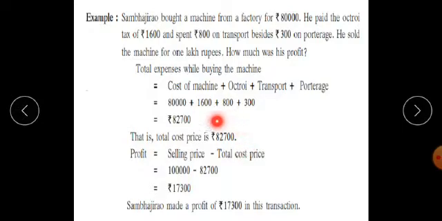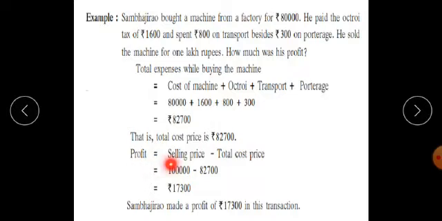Now student, this is the total cost price of the machine, and Sambhajirao has sold this machine for rupees 1 lakh. Naturally, here the selling price is greater than the total cost price. Therefore Sambhajirao made a profit, and we have to use the formula for profit, but with some addition.